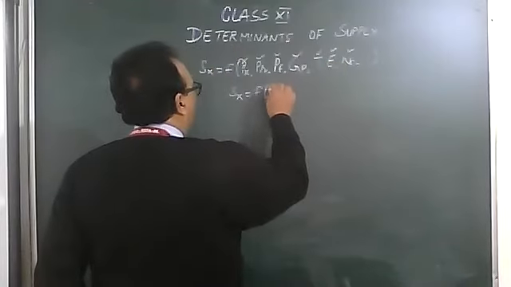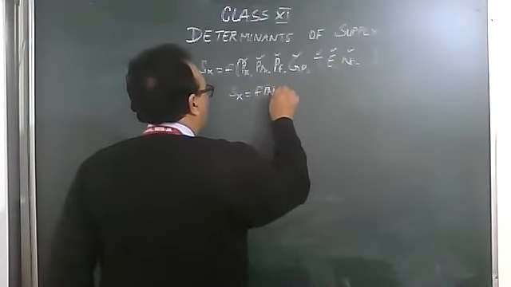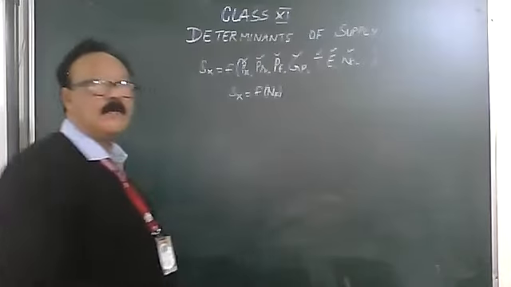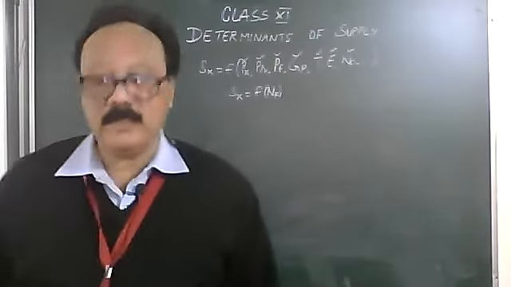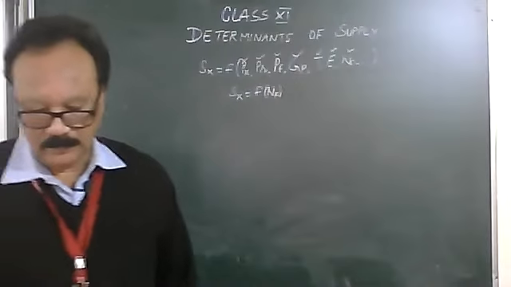NF, number of firms. Supply for commodity X depends on the number of firms.